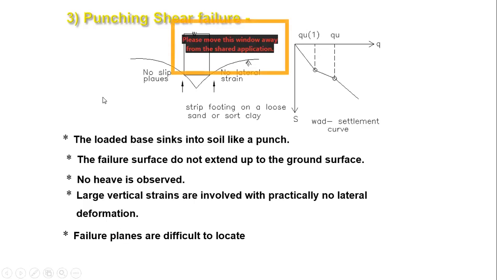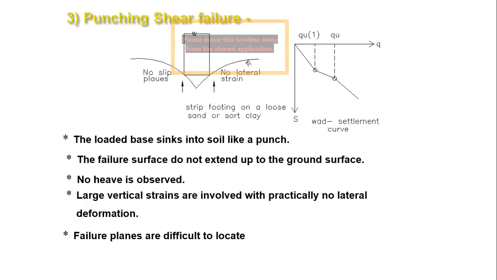Now, you may ask what the values are, what the relative density is, all these things. Whatever I have given for local shear failure, lesser than that is the punching shear failure. If the relative density is less than 15%, then it is punching shear failure.